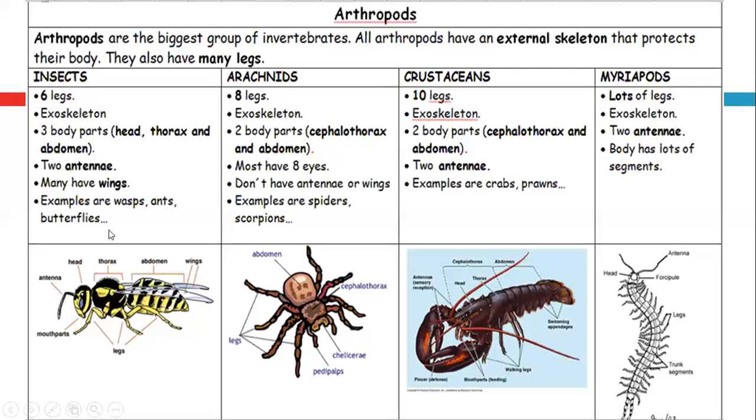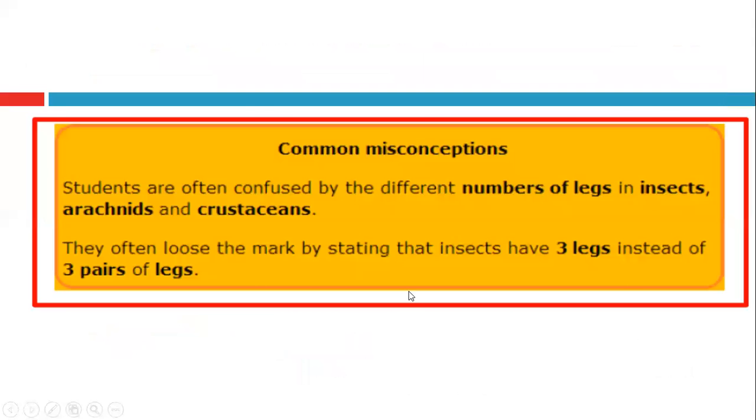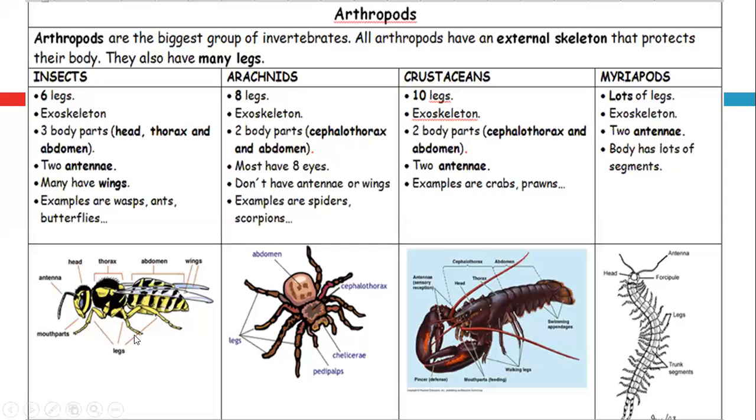About body segments, we are saying that the insect has 3 body parts or segments. Arachnids have 2 segments. Crustaceans have 2 segments, and myriapods have a lot of segments. If you are looking at the exams, they will ask you for the external features you are seeing.